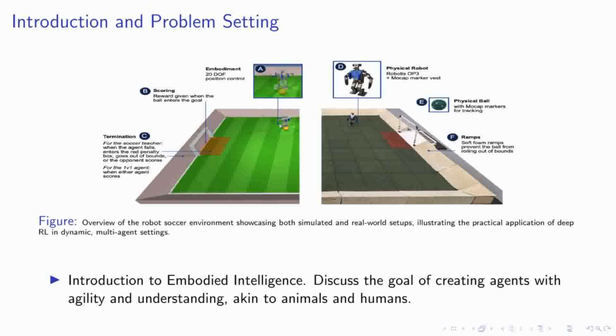Here you see both simulated and real-world setups, highlighting the practical application of our research in dynamic, multi-agent settings. This environment not only challenges the robots to maintain stability and safety, but also to exhibit sophisticated behaviors like kicking, dodging, and collaborative play, pushing the boundaries of what autonomous systems can achieve in complex, real-world scenarios.